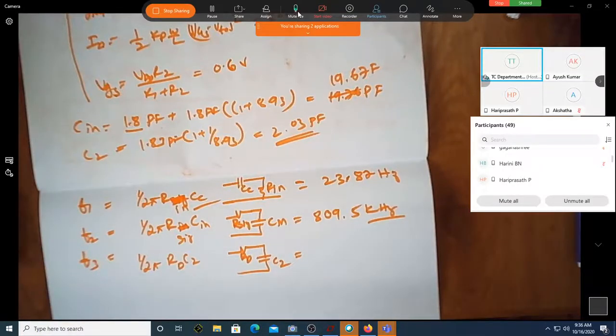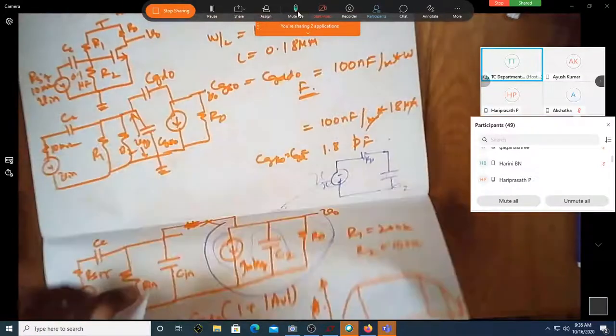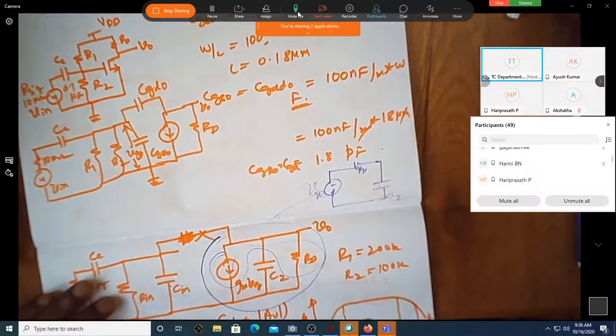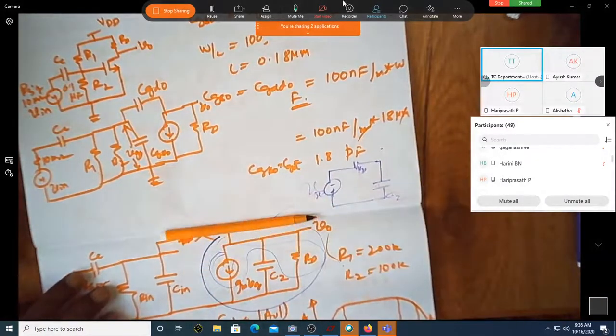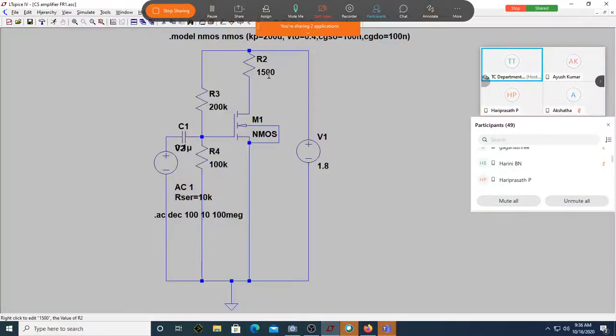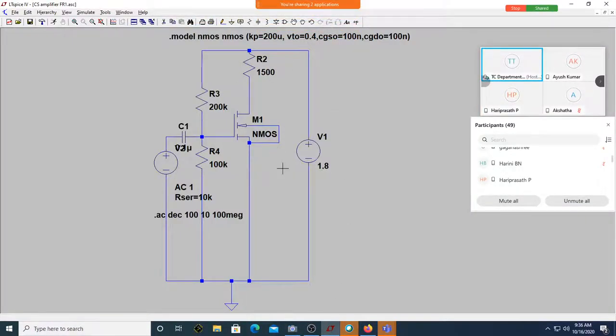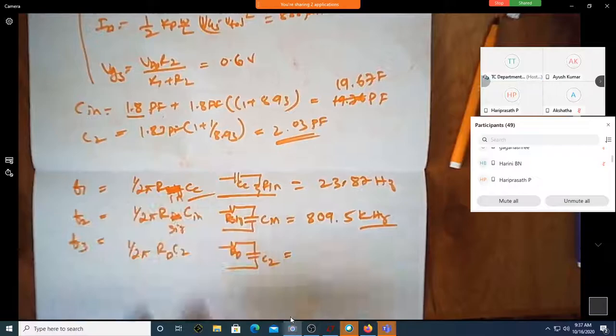No, you know RD is 1.5k, which is already there. If you have the circuit written with you, you would have written how much is RD. Otherwise, they should ask me. How much is RD? It's 1.5k. That's why we got the value. Gain is how much? Gain was 8 point something, 8.93. Okay, let me write RD is equal to 1.5k. What is F3?